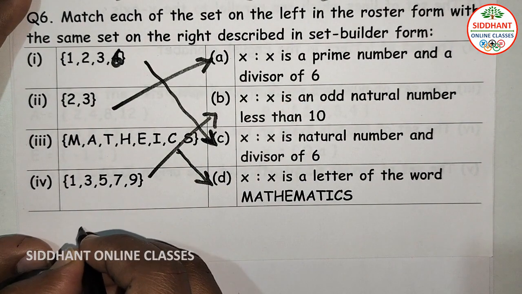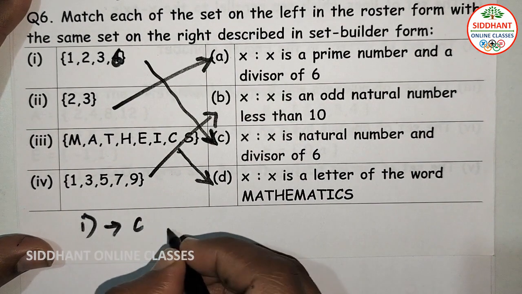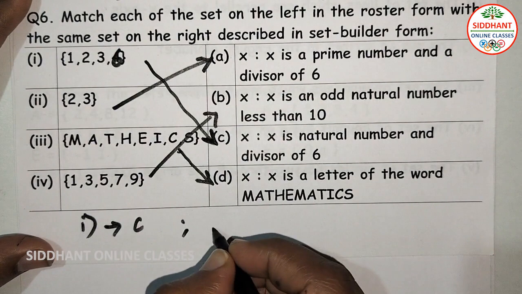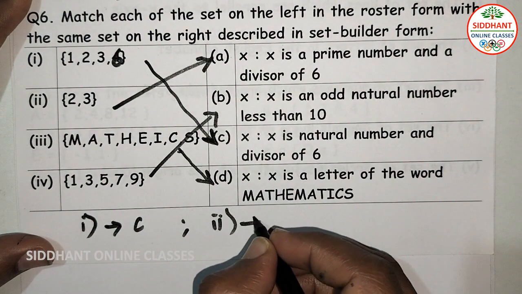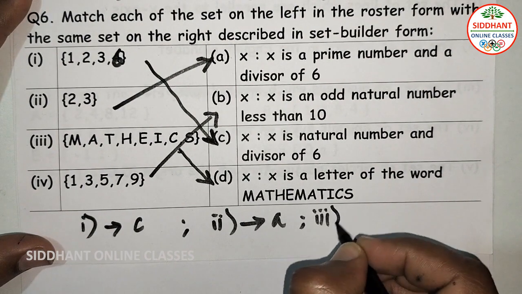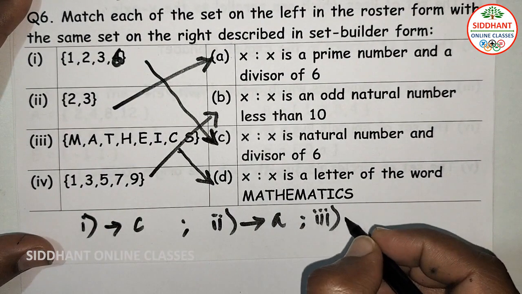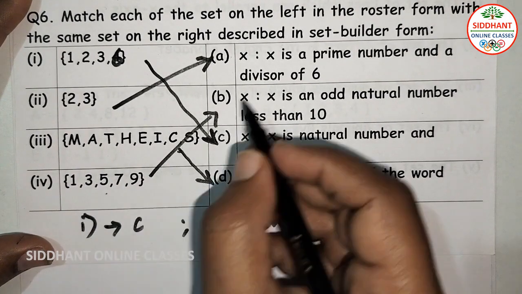So our answer will be: 1 matches C here, 2 matches A here, 3 matches D here, 4 matches B here.